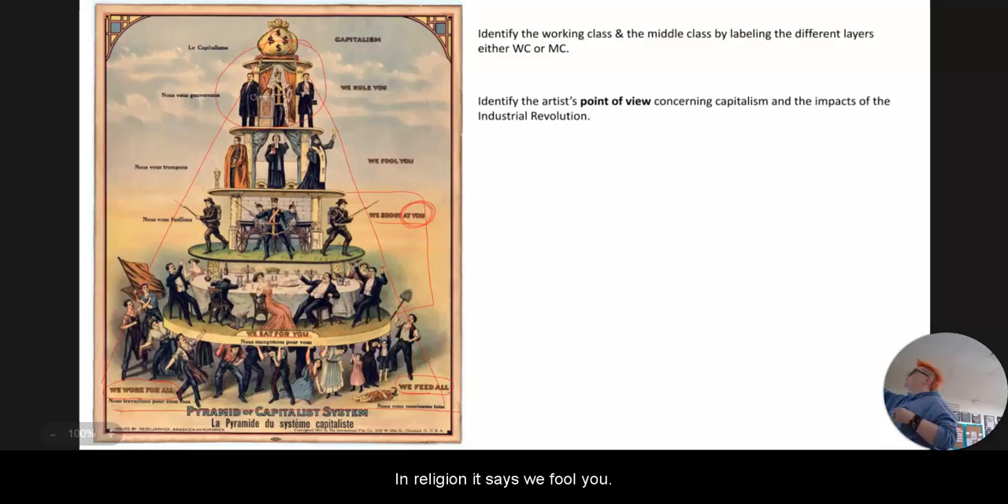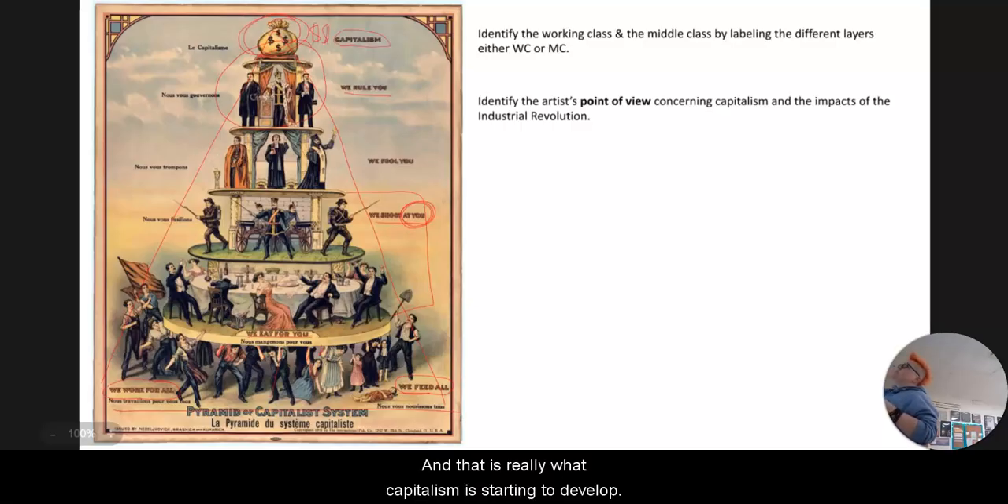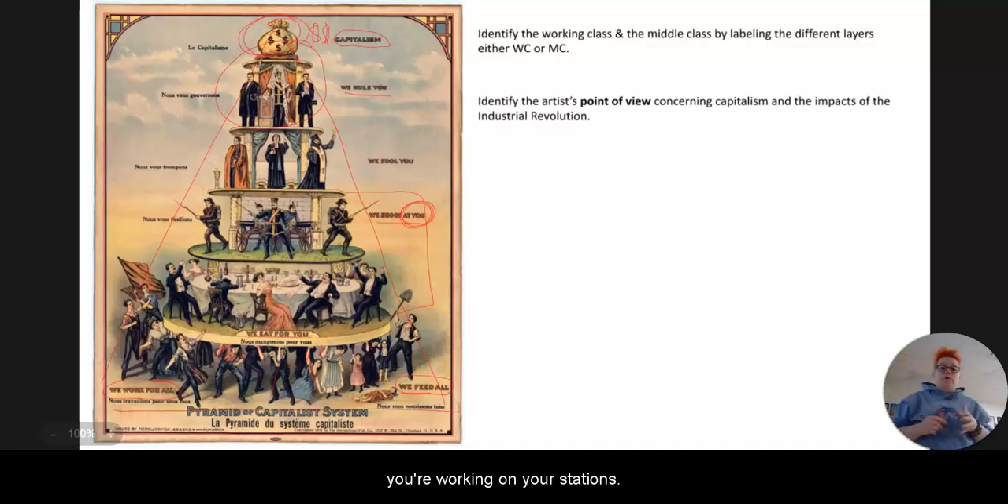In religion, it says, we fool you, and at the very top, we rule you. And at the very top, the thing that is the most important is money. And that is really what capitalism is starting to develop. We're going to spend more time talking about capitalism in about 2 lessons, okay? So at this point, you're working on your stations.